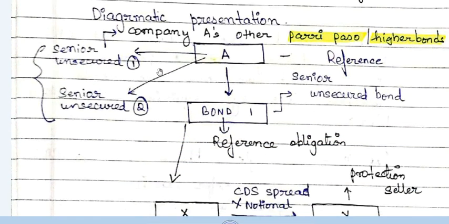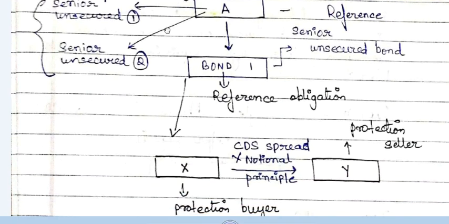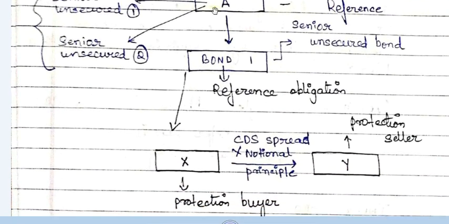So just look at this diagrammatic presentation. In this diagrammatic presentation, you can see this company A. This is company A, which is called the reference entity. Let us not denote it by company A. Let us denote it by, suppose, Reliance Industries Limited. This company is Reliance Industries Limited.